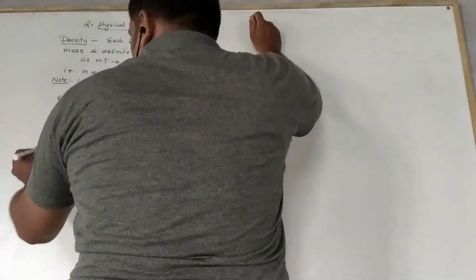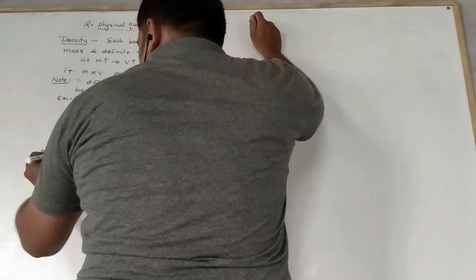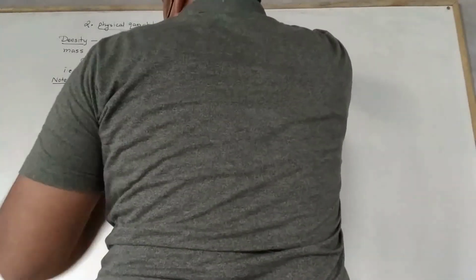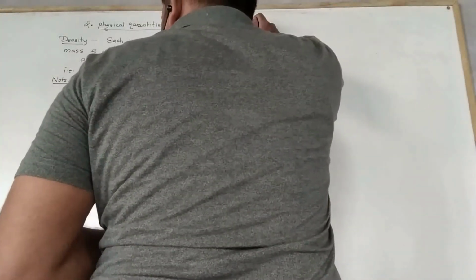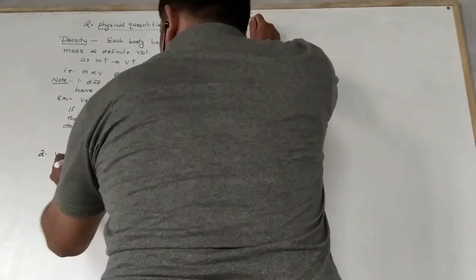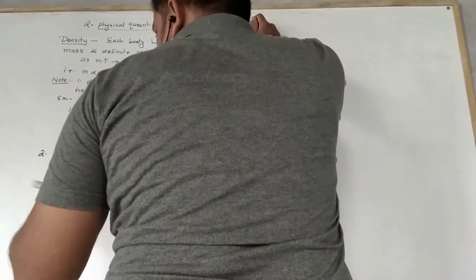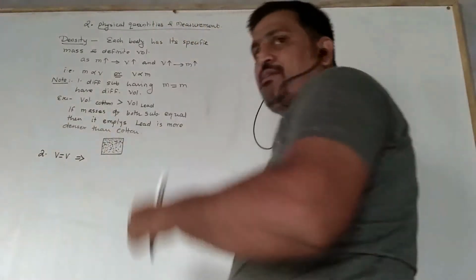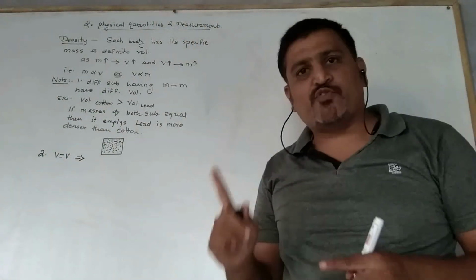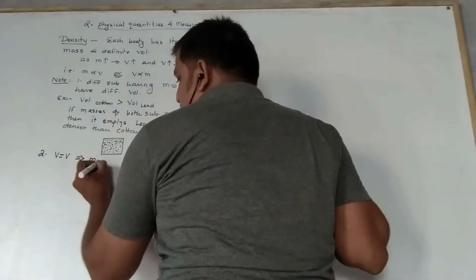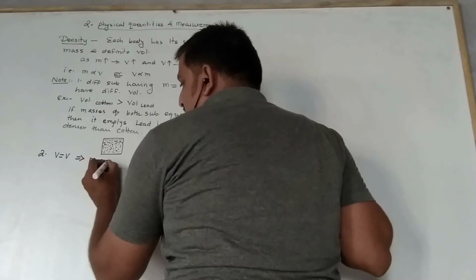Second point to be noted, if the volumes of different substances are equal, then we find that their masses are different. Okay? If different substances have the same volume, then we find their masses are different.